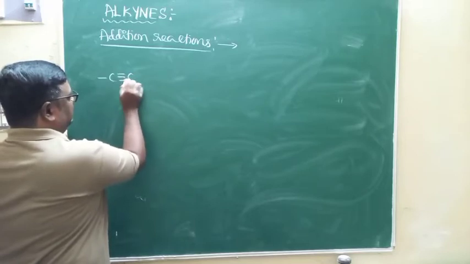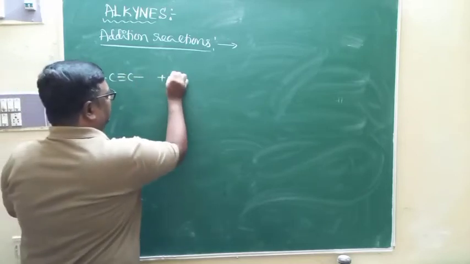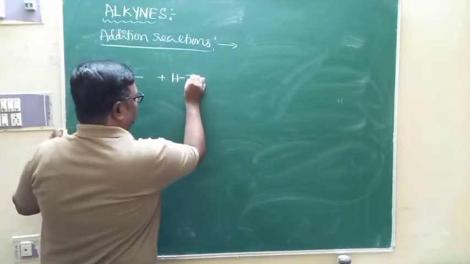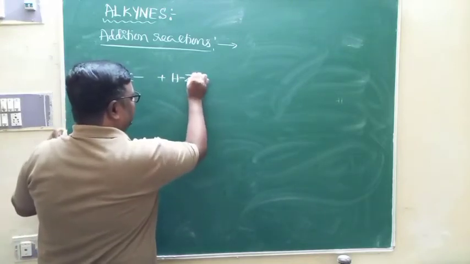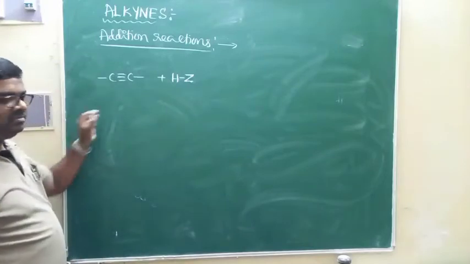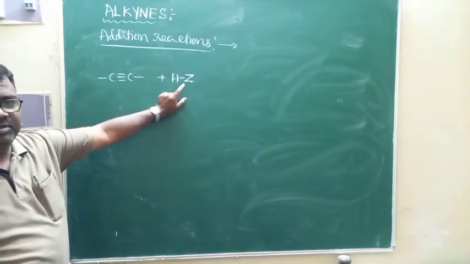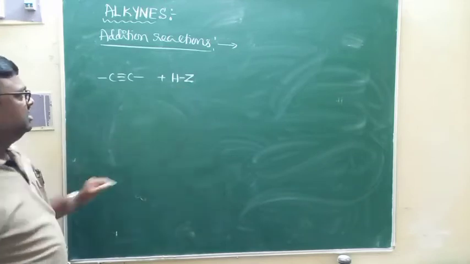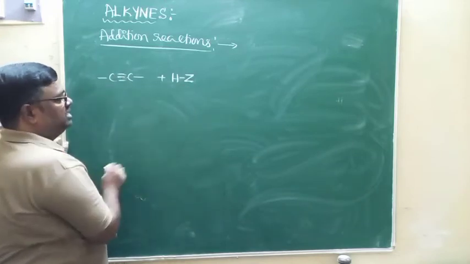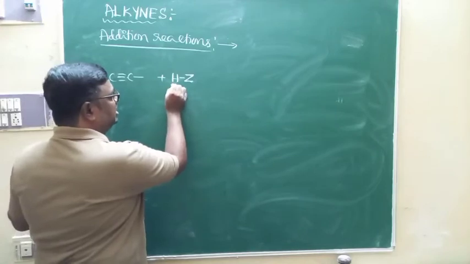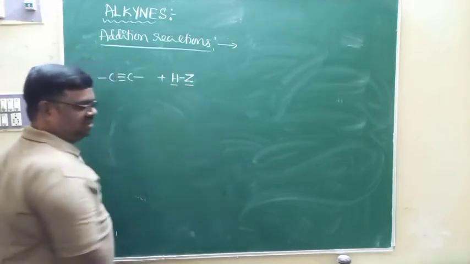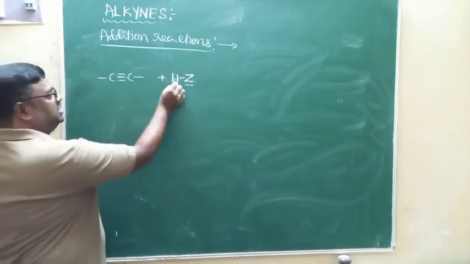Just imagine this is one alkyne. In the case of alkyne, just imagine one diatomic molecule, generally let us take it as HZ. Okay? No specific reagent I am using. This is carbon to carbon triple bond. You know that hydrogen is a positive part, Z is a negative part, look at this. In presence of this reagent,